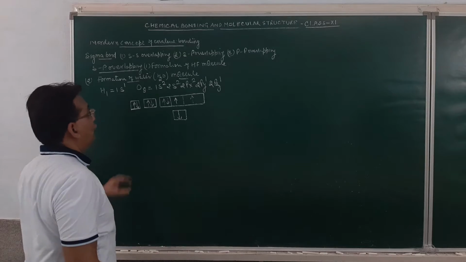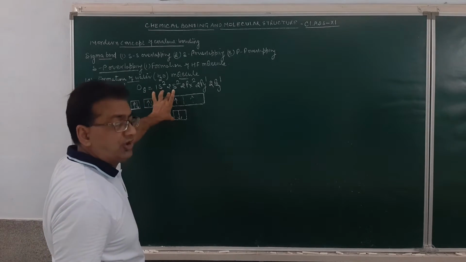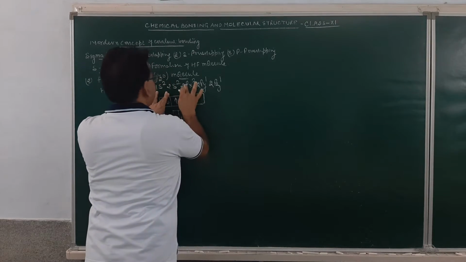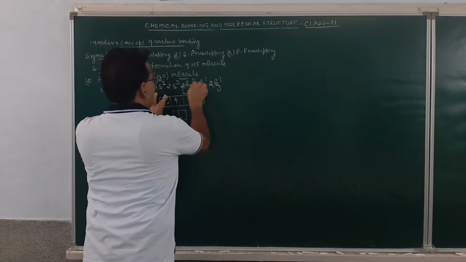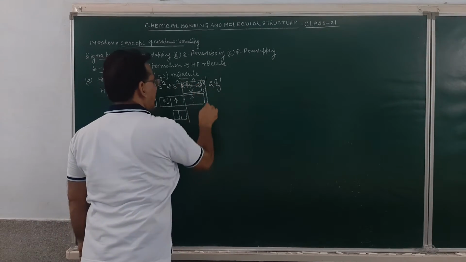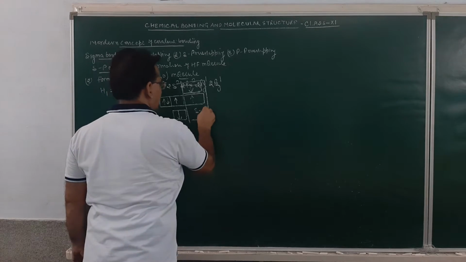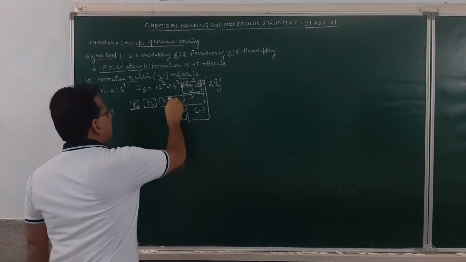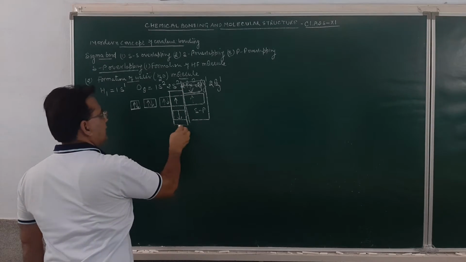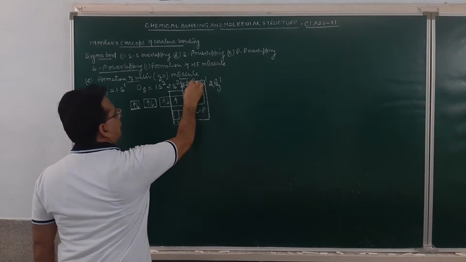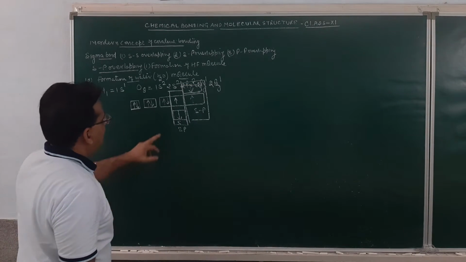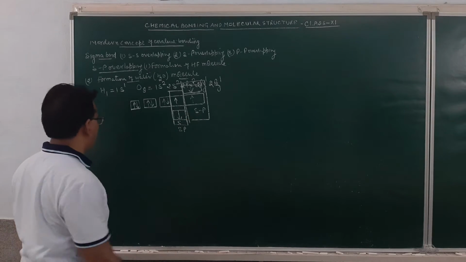They will come closer to each other in opposite spin, as discussed yesterday. And the other hydrogen atom will come closer to this in opposite spin. This will overlap and result in the formation of an sp bond. Am I getting clear? This is the s orbital of hydrogen, and this is the p orbital of oxygen, so it will be a sigma bond.